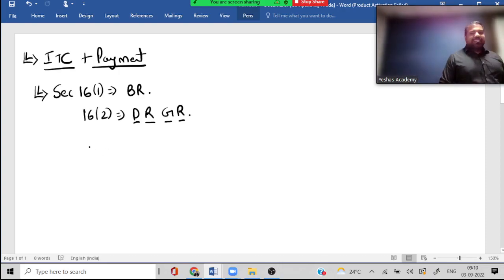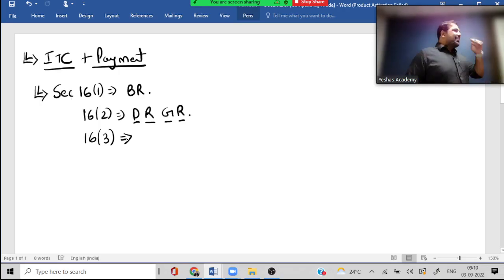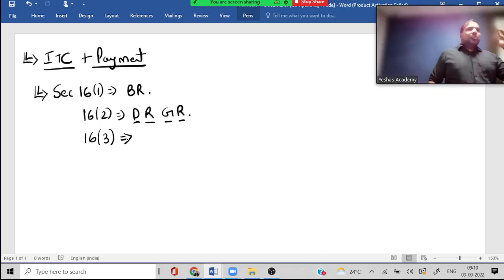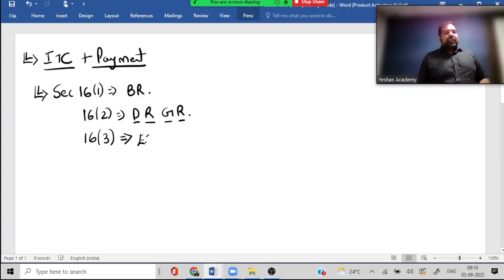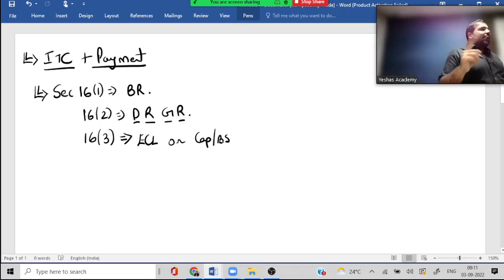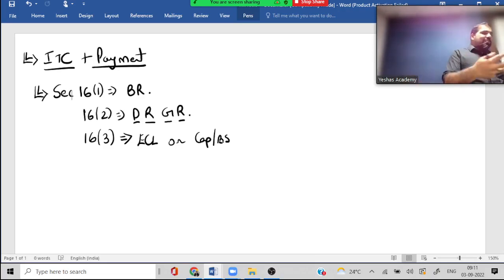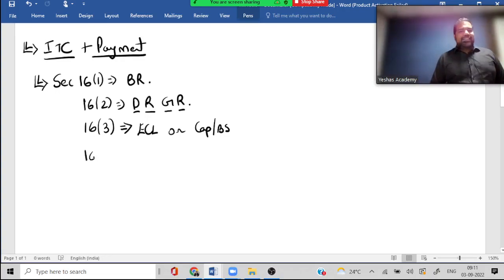Yeah, nice. Next, guys, is Section 16.3. Guys, 16.3 says that whenever you're buying capital goods, the GST component, guys, can it go at two places? No. You can either take it to electronic credit ledger, or you can capitalize it, basically take it to the balance sheet. Can you do both? No. Which one would you want to do, guys? Credit ledger, because that is immediate. Depreciation is very slow. So that is Section 16.3.